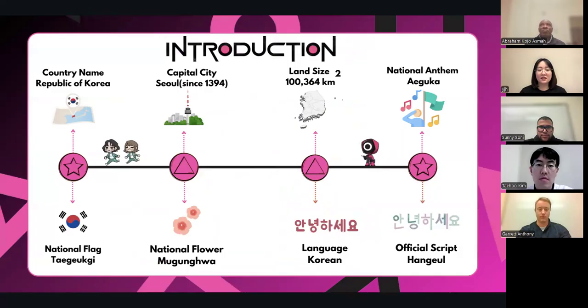South Korea has a landmass of a little over 100,000 square kilometers. Seoul is the capital, obviously, and the language spoken is Korean. Next slide.